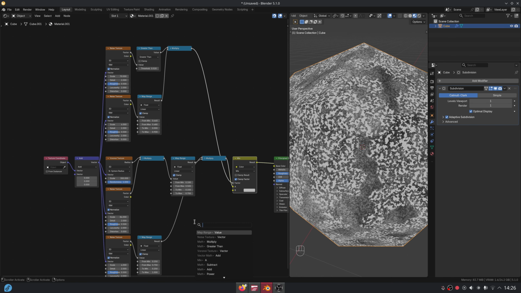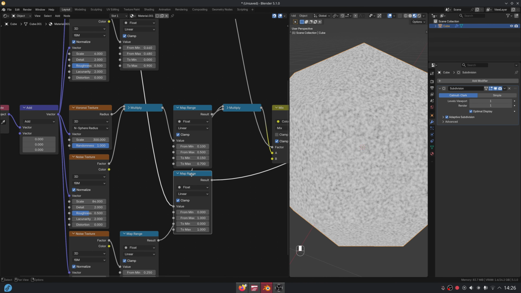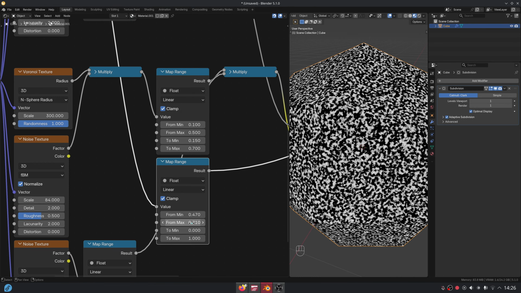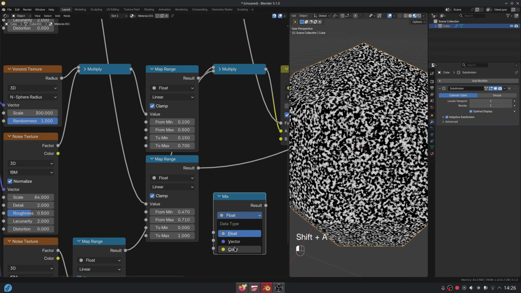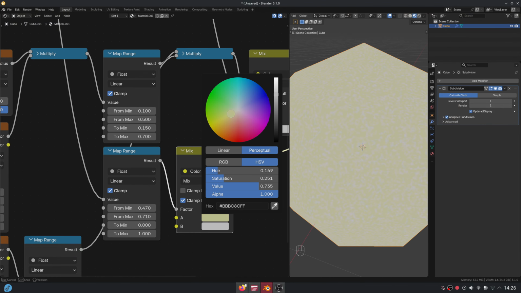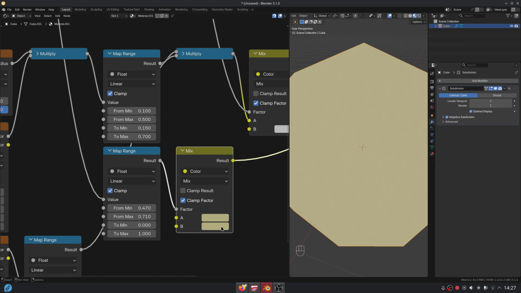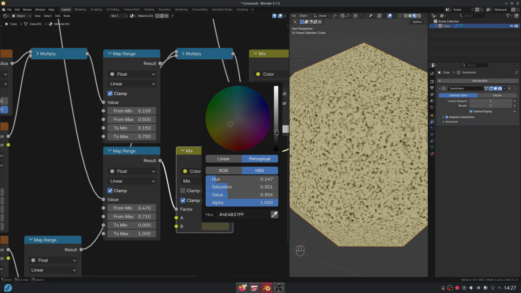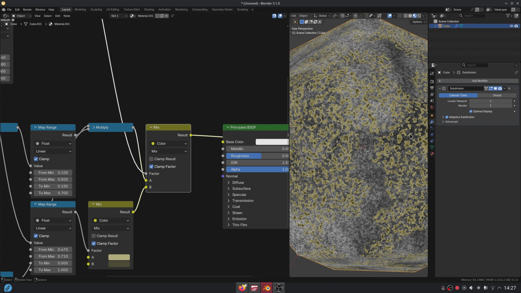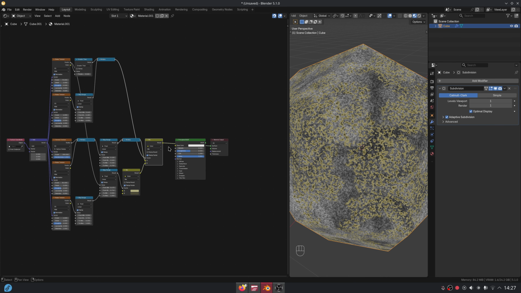Let's add a map range from the first noise texture and increase its contrast. Add a mix color node and choose yellow for the first color. Choose a darker yellow for the second color. Connect it to the other mix color node. As you can see now, we have the rock and the moss colors.